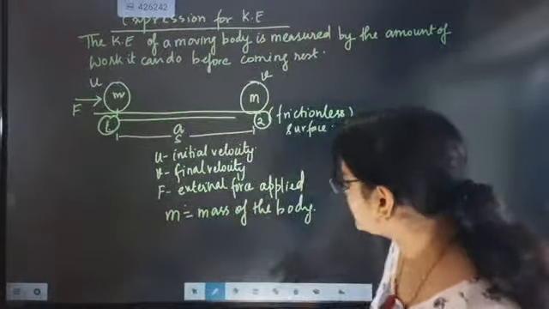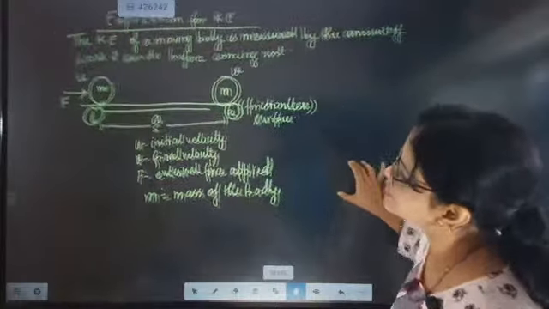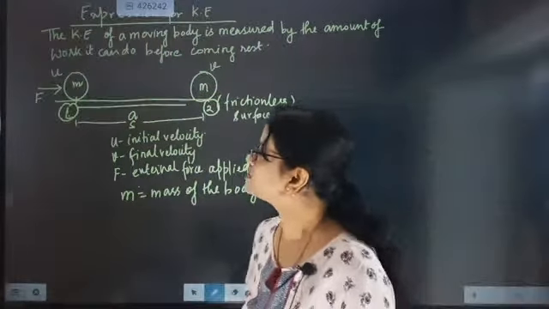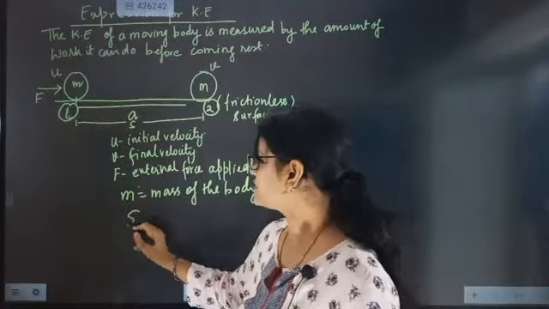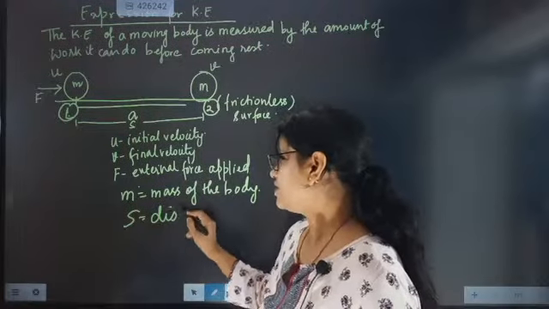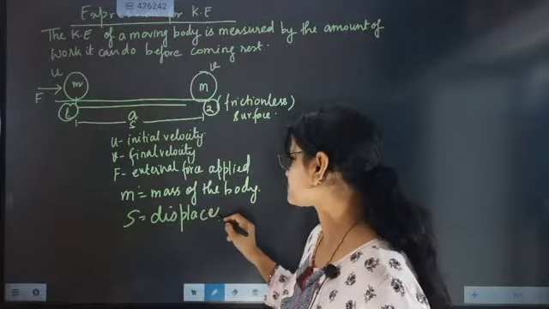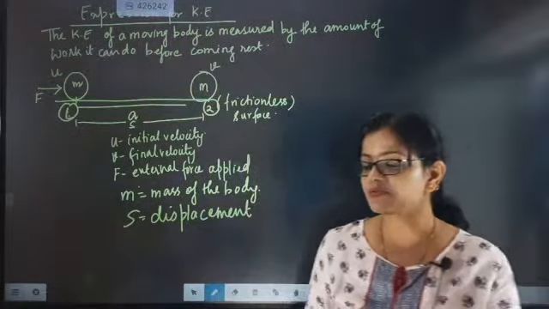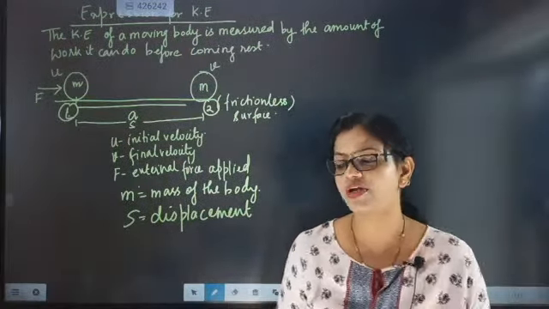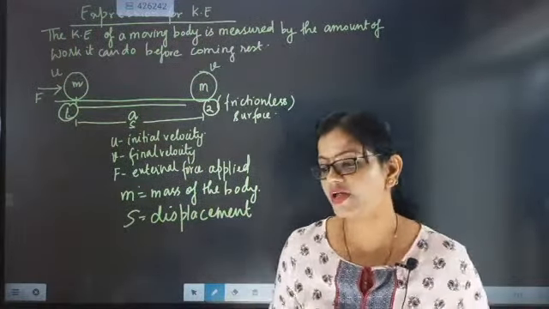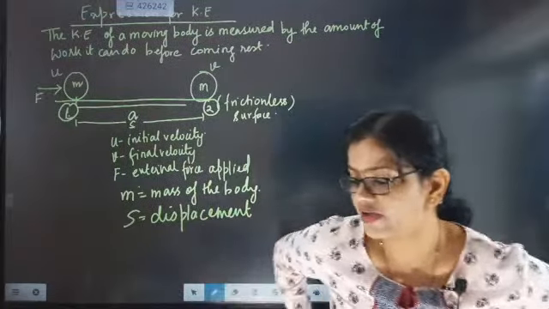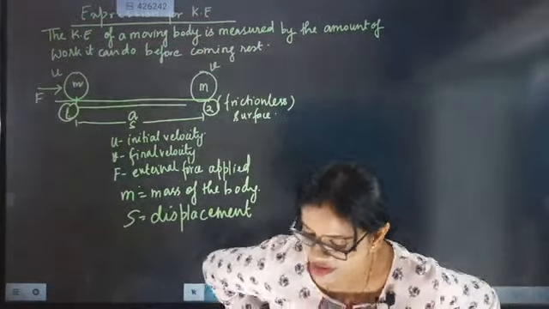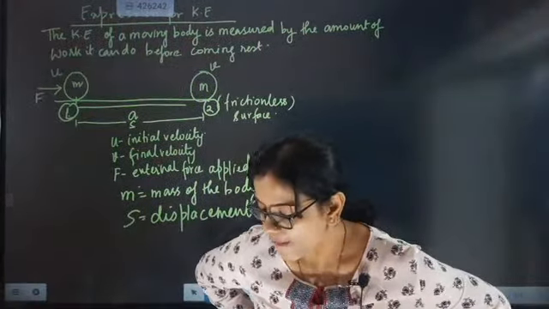Till here I hope everybody has understood. What is S? S is the displacement. S is the displacement generated in the body from point A to point B. Till here everybody understood? Come on, quickly tell me beta. What is S? Displacement generated.